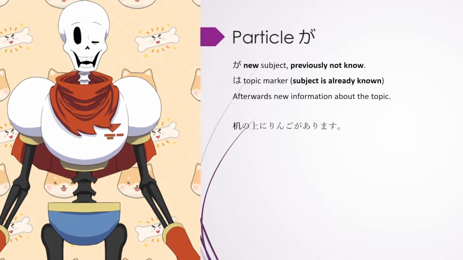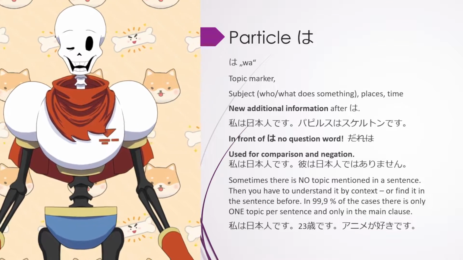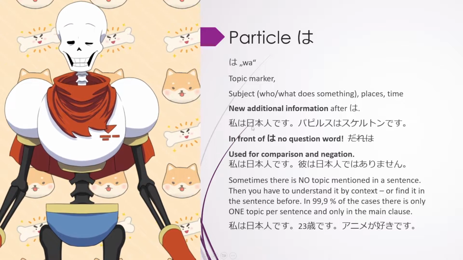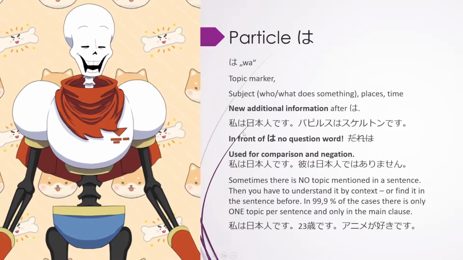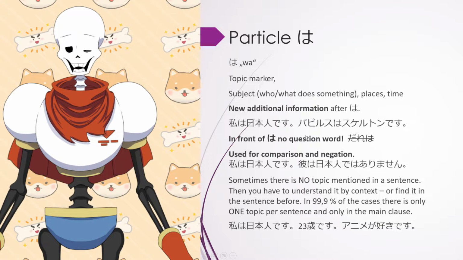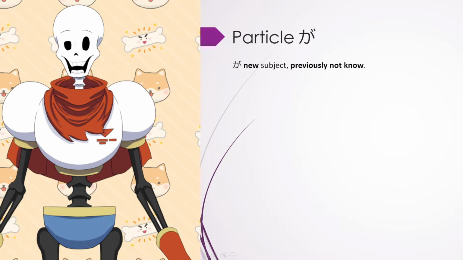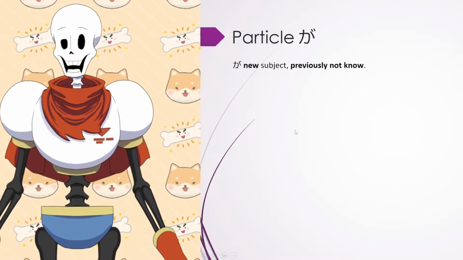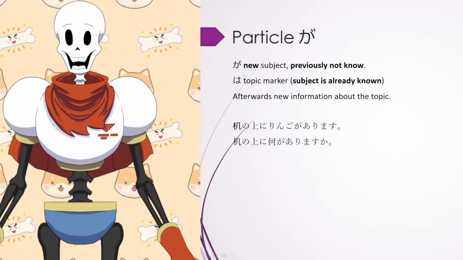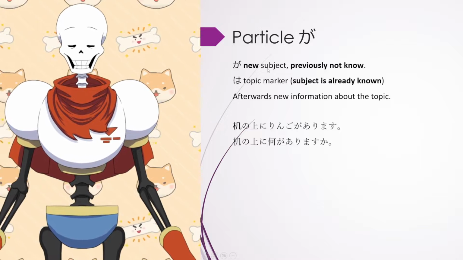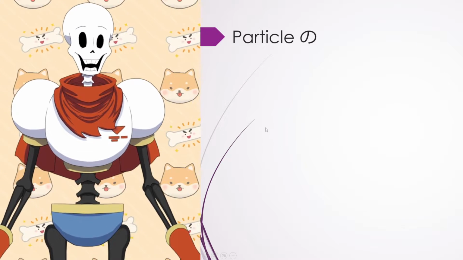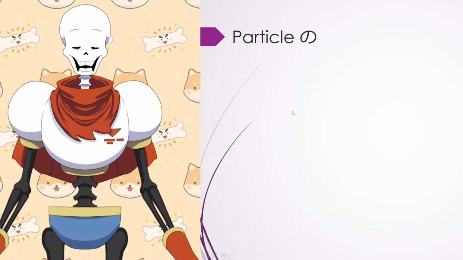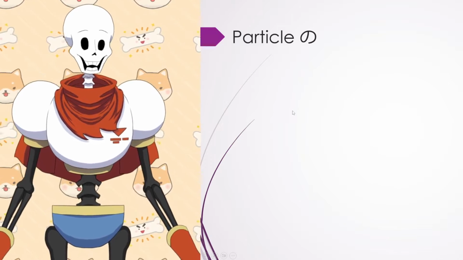If we go back to the example sentences from before, you can see that the information which is already known is stated in the front. 私は日本人です. And here too. Here we know that we have the known one in the beginning too. 机の上に.